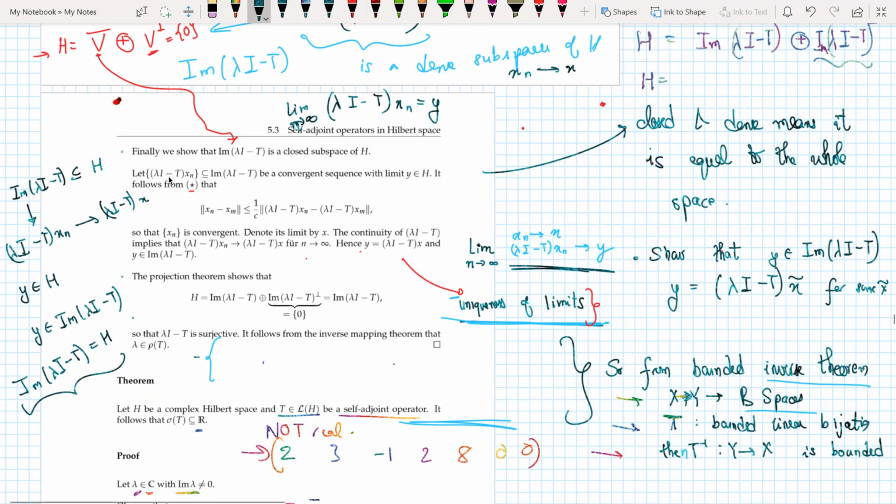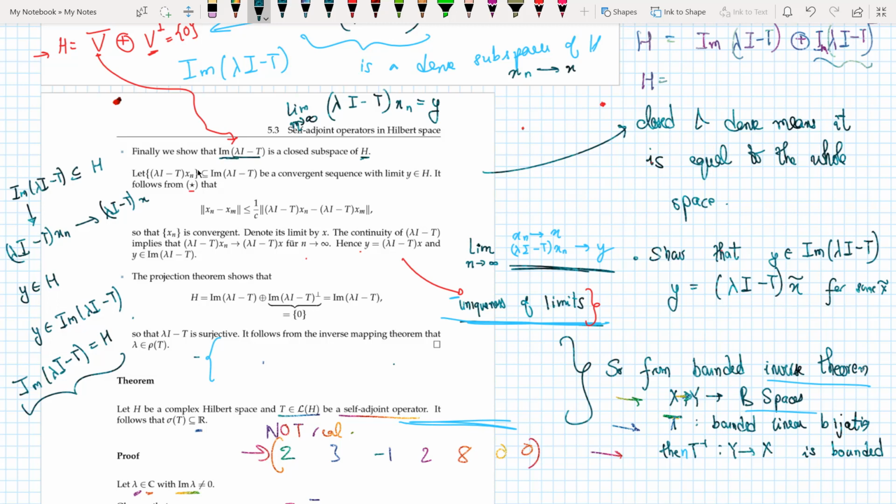eigenvalue of T. So finally we show that the image of lambda I minus T is a closed subspace of H. Why do we want to show that? Well, till now we have shown that the image of lambda I minus T is dense in H. And now if we can show that it is a closed subspace of H, then if you are dense in a space and you are closed, then you are the whole space itself. So I have to prove that this space is closed.